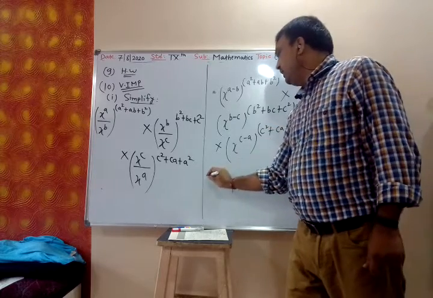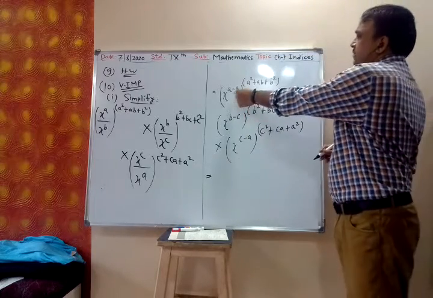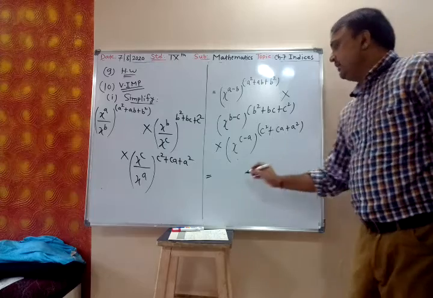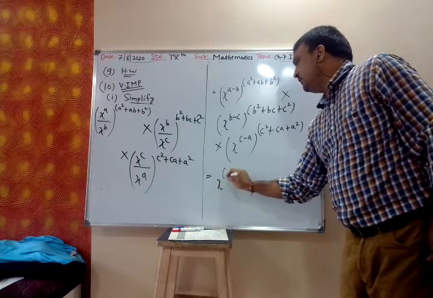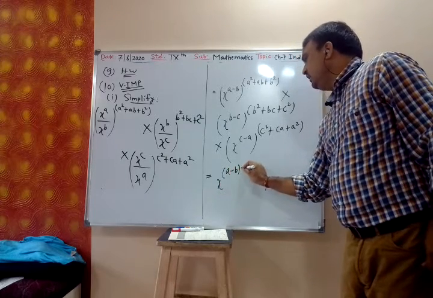Now we use power raised to power. Power raised to power, we multiply the power, so that will be x raised to a minus b.